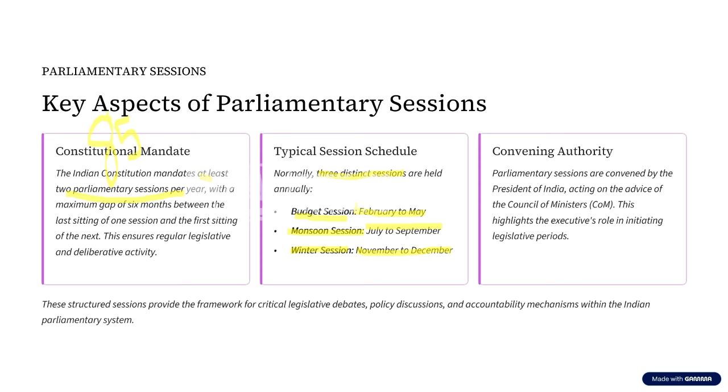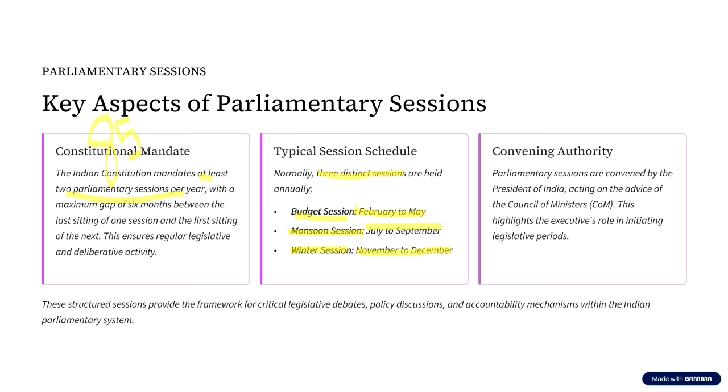Now, these three sessions of the Parliament, as we see, does the Constitution of India speak specifically about budget, monsoon, winter session? No. The Constitution of India just says that there have to be two sessions minimum. That's all. But then we have something called the rules of procedure and conduct of business in Lok Sabha and Rajya Sabha. It is here that we find about these three sessions.